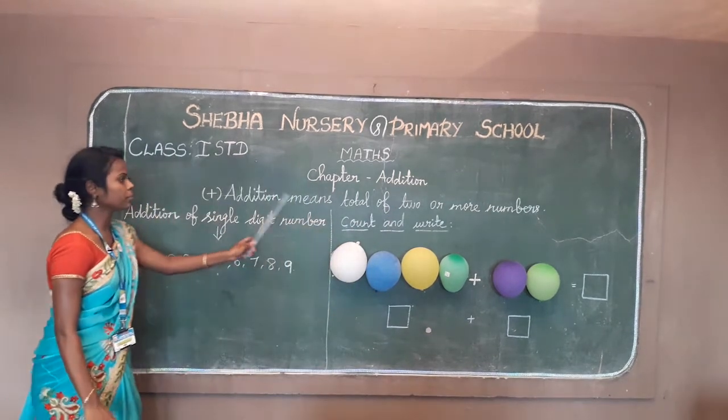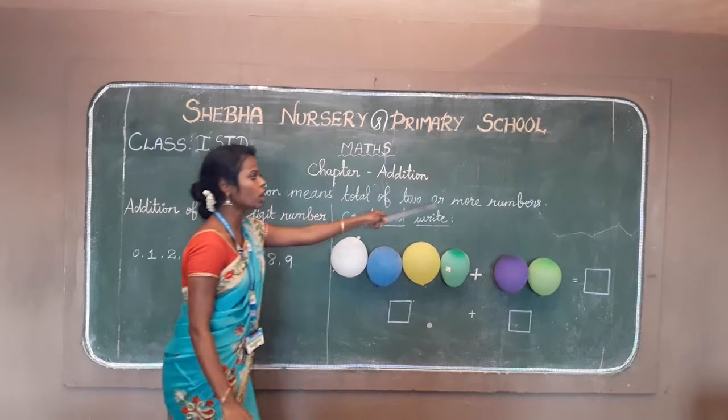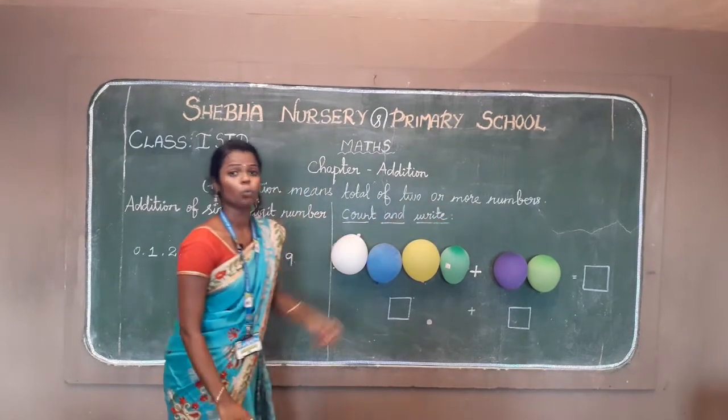Okay, addition means total of two or more numbers. What is meant by addition?